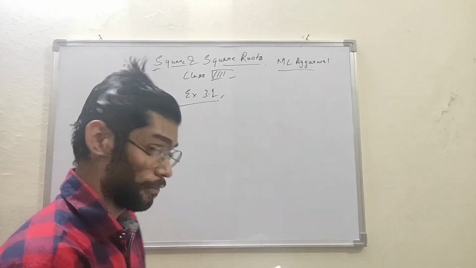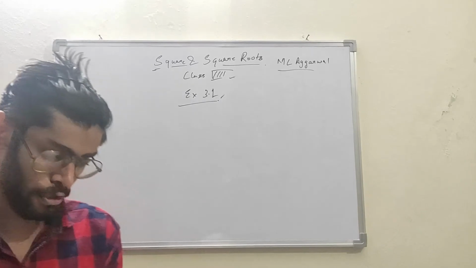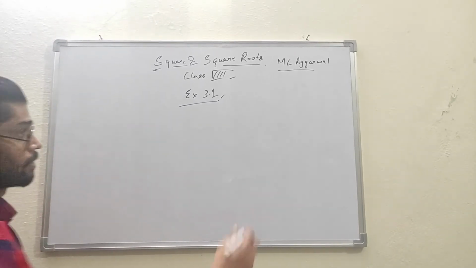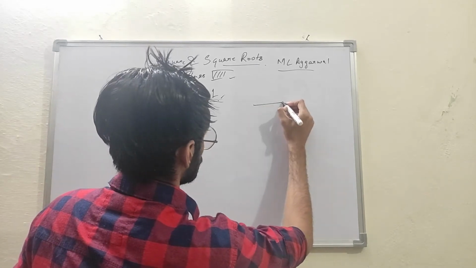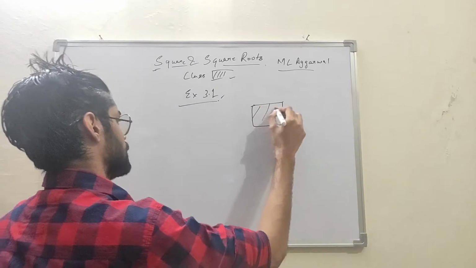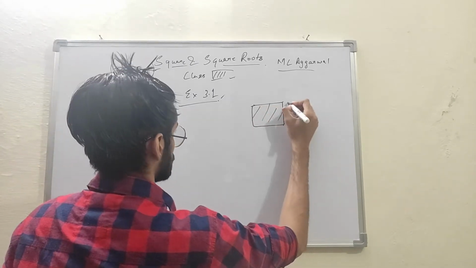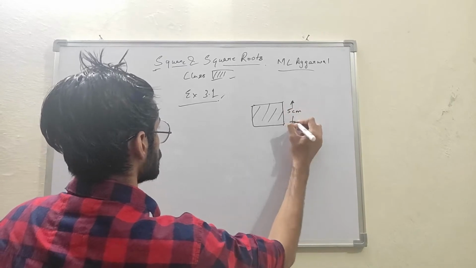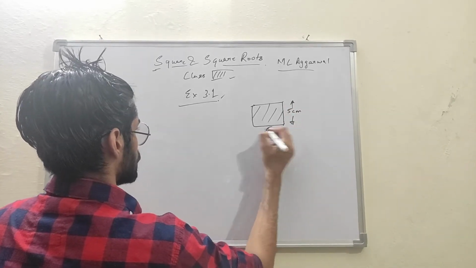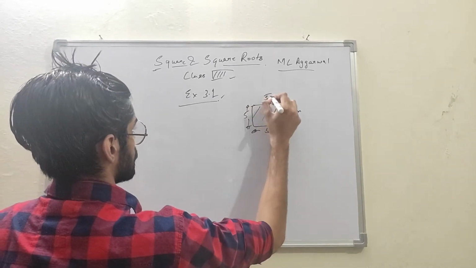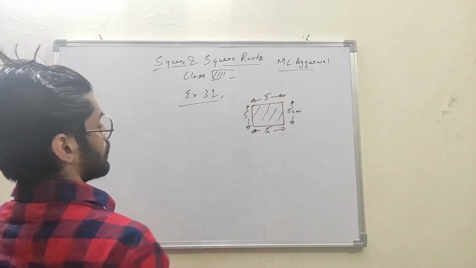So the first question is, which of the following natural numbers are perfect squares? First of all, let us understand what a square is. A square is like a field which has all its sides of equal length. Just like if this side is 5 centimeter, then all the other sides will also be 5 centimeter. Okay, so it's a square.